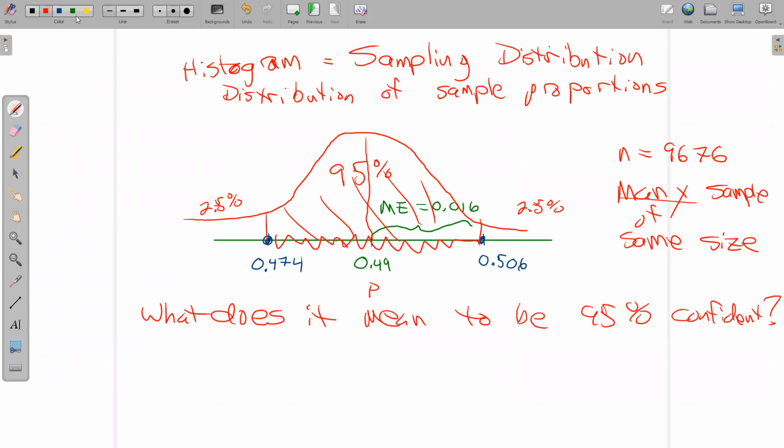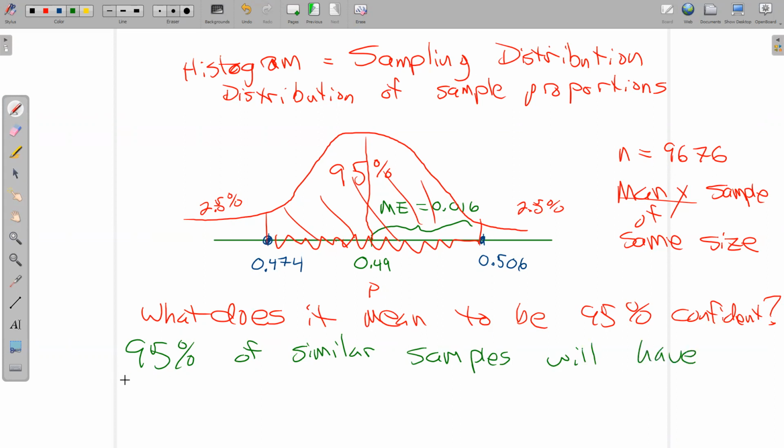Question mark. What it means is that 95% of similar samples will have an interval, right?